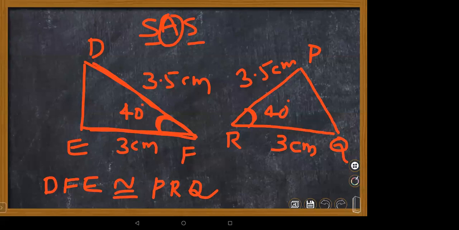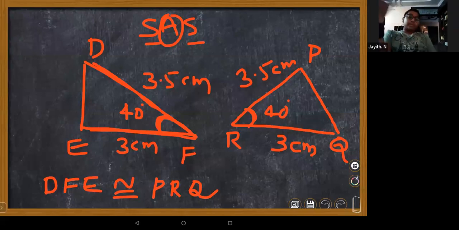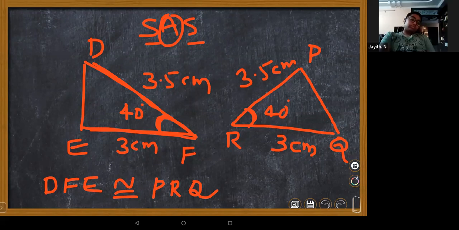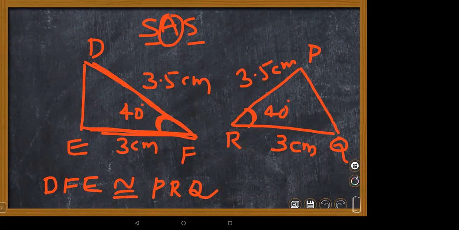Because we don't have any measure of that angle. The angle should be there, and only two sides are needed. If this other side is also given, it is of no use for us. Only wherever the angle is, those arms should be given. That arm's length should be given. That's all. If you know that, you can easily find SAS congruence.